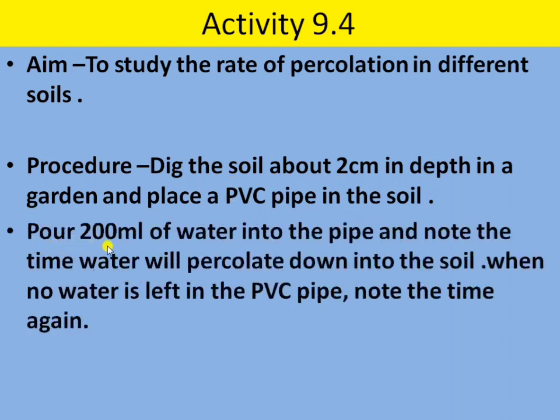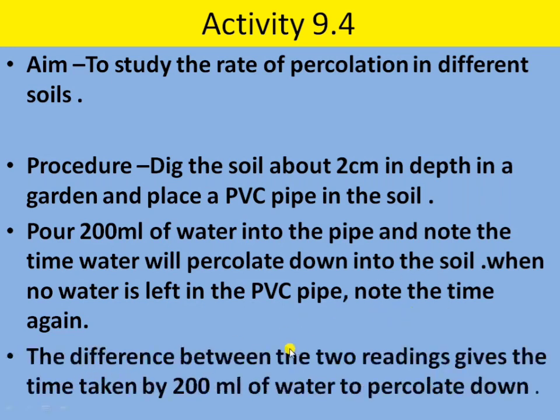Next, pour 200 ml of water into the pipe and note the time. When no water is left in the PVC pipe, note the time again, and the difference between the two readings gives the time taken by the 200 ml of water to percolate down.